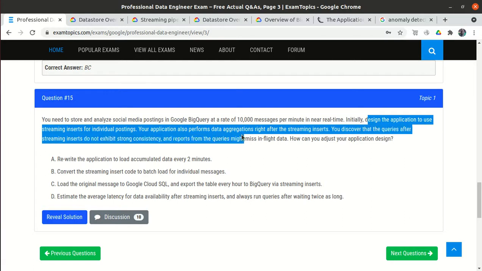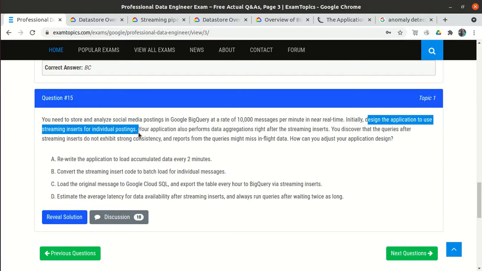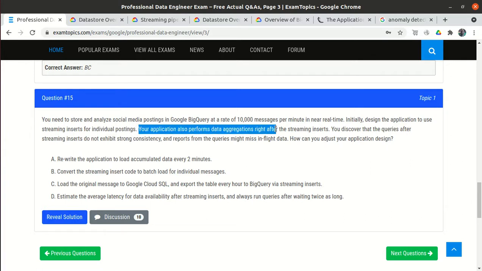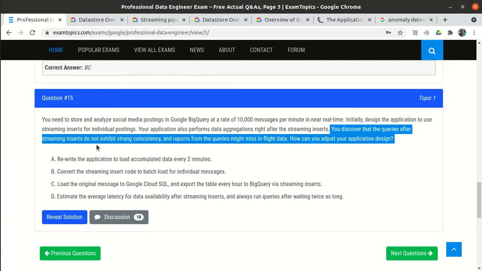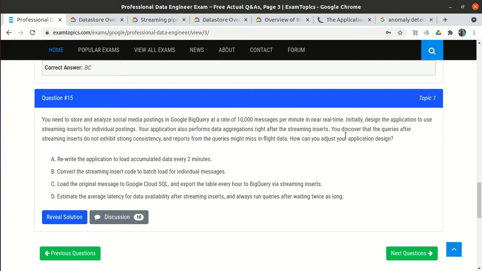Initially design the application to use streaming insert for individual postings. Your application also performs data aggregation right after the streaming inserts. You discover that the queries after streaming insert do not exhibit... So we need to design the application to use streaming insert. Streaming insert means real-time insert.